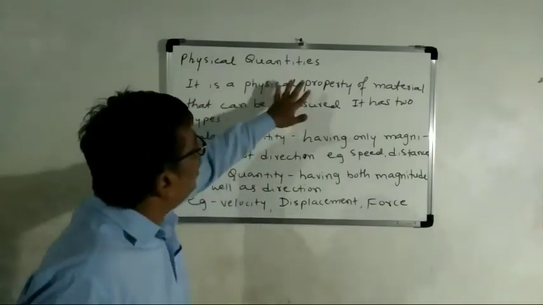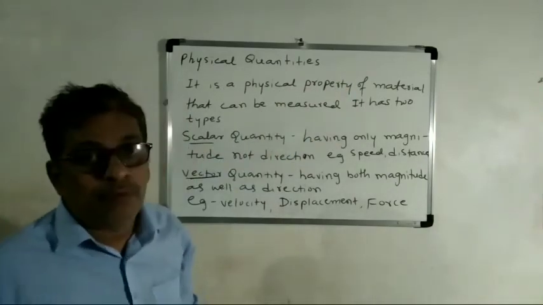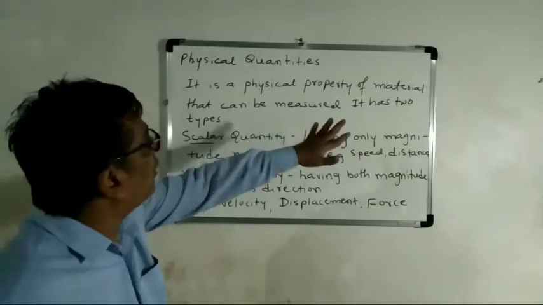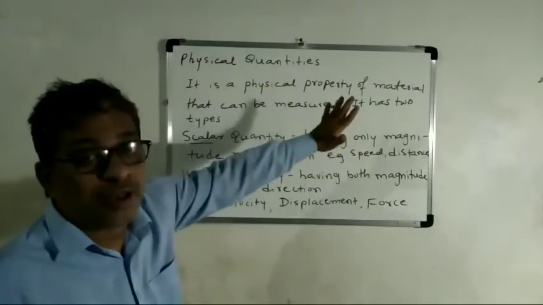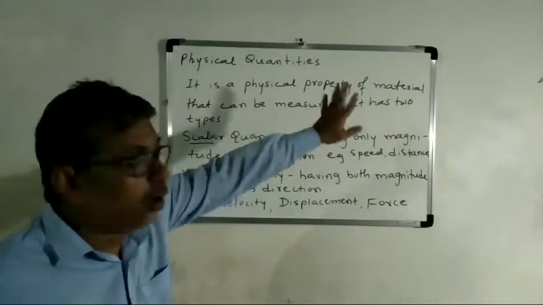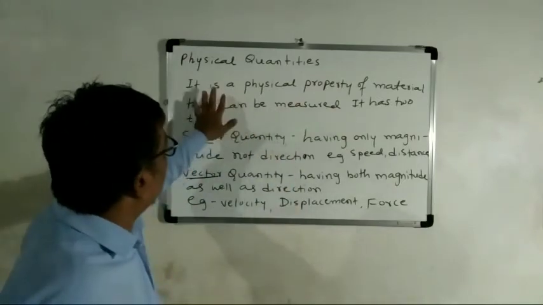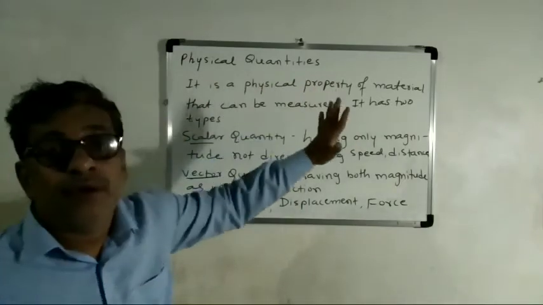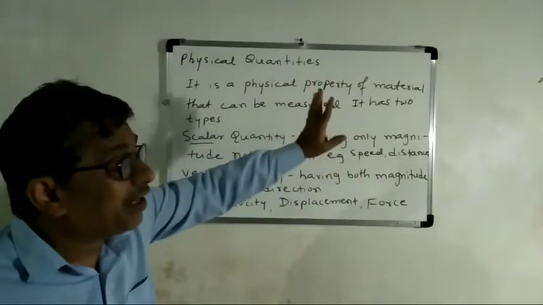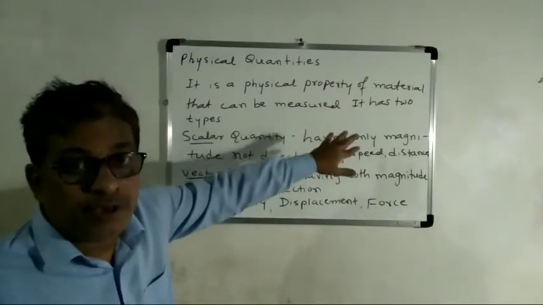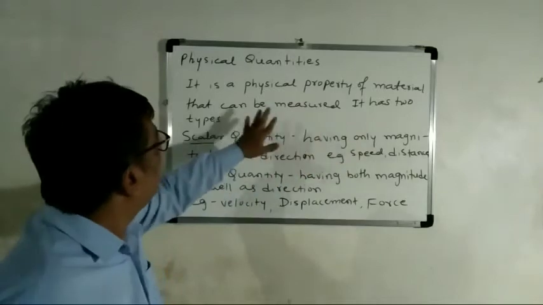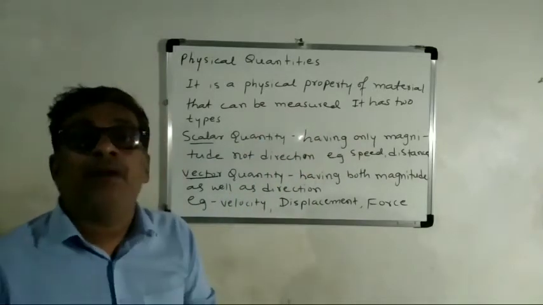It is a physical property of a material, any material or any body or any object, that can be measured. Material means here any object or any body that can be measured. For example, your height.